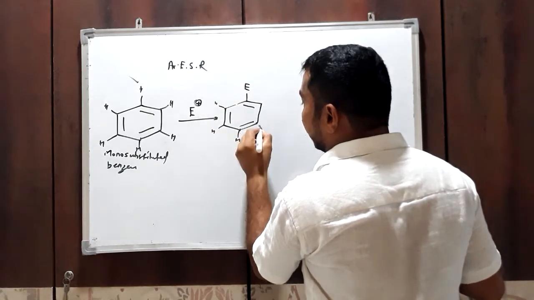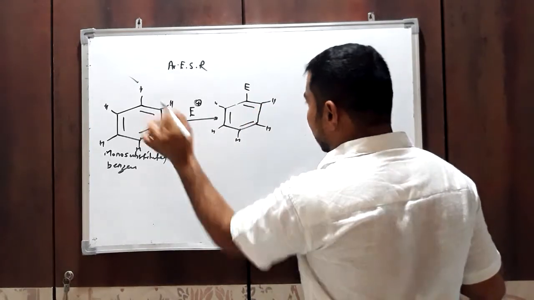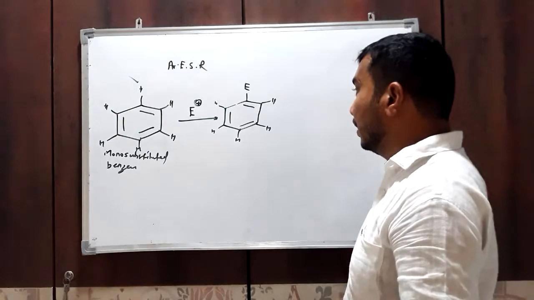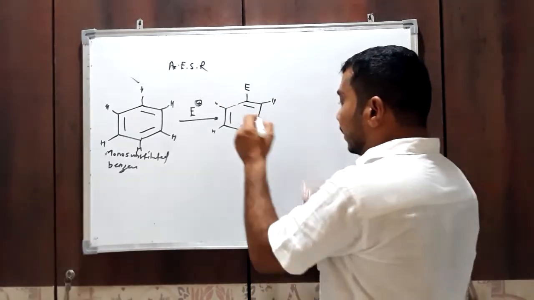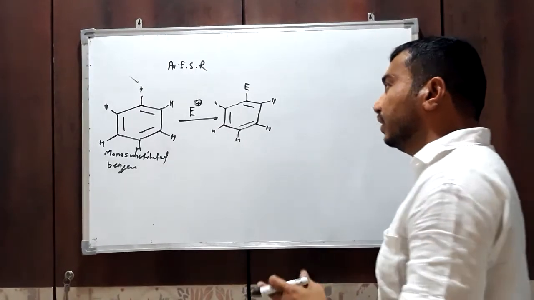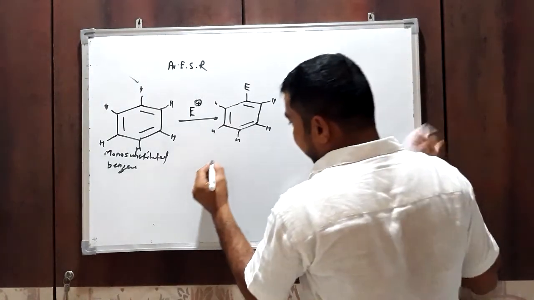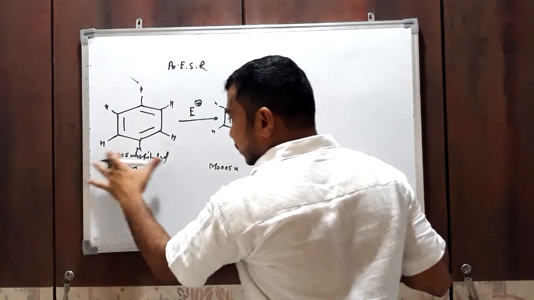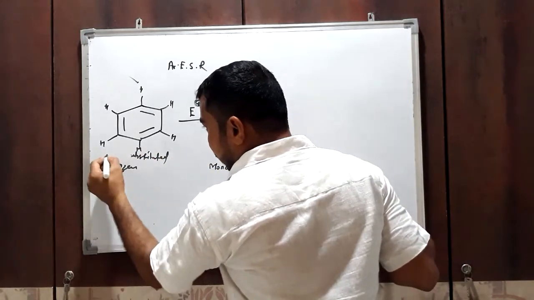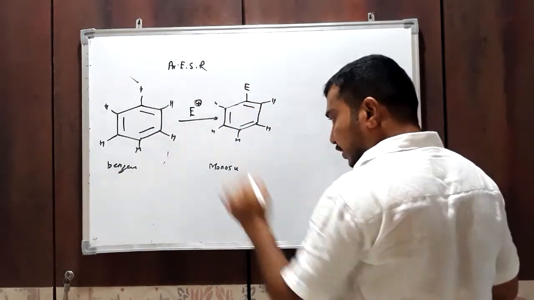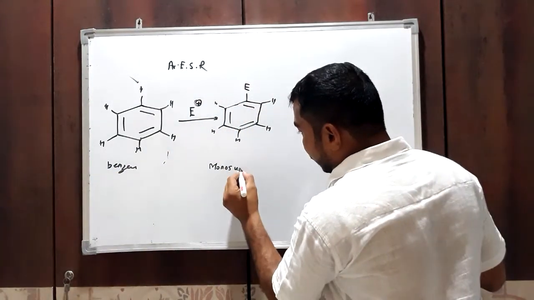Now how many hydrogen remain? 5. In benzene 6 hydrogen atoms were there, and after the reaction one of the hydrogen atoms is replaced by E, where E is the electrophile. Then we get this monosubstituted benzene. It is not plain, simple unsubstituted benzene.